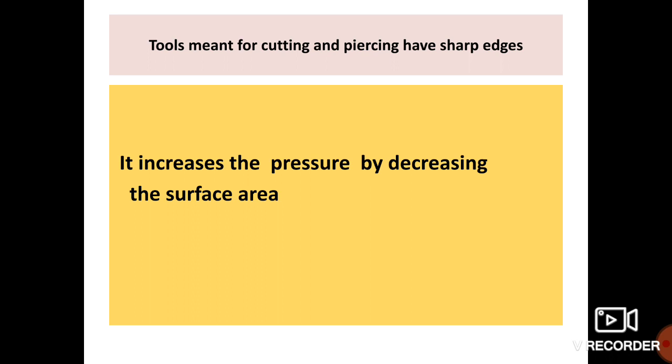Why do tools meant for cutting and piercing have sharp edges? Because it increases the pressure. When the surface area is less, the pressure increases. Decreasing surface area will increase the pressure.